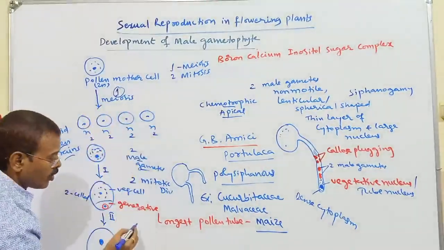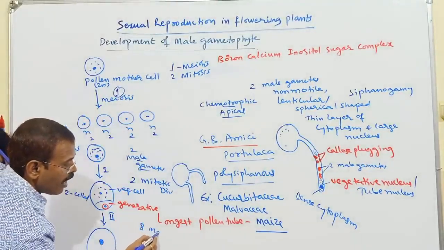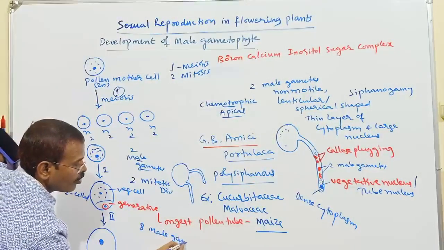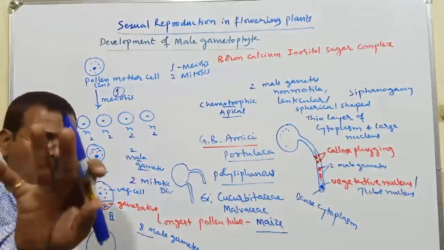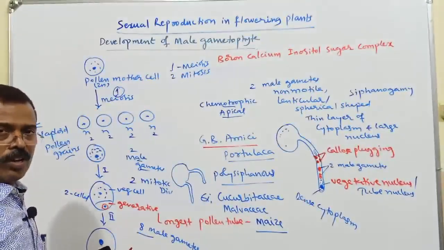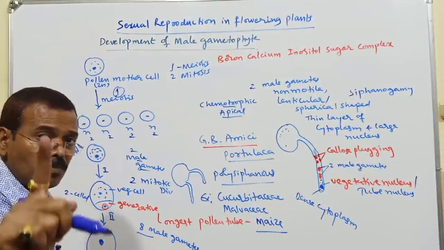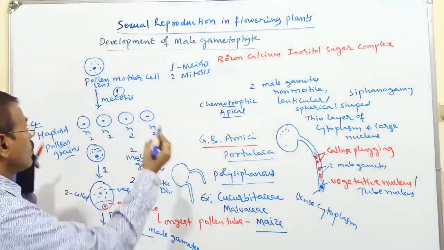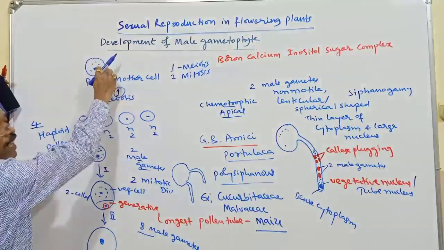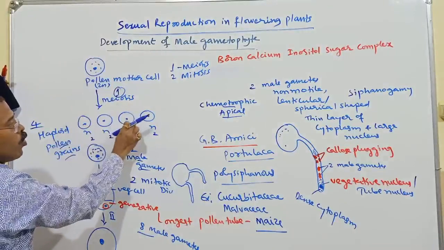So total 8 male gametes can be produced from 4 pollen grains. These 4 pollen grains are produced from a single microspore mother cell. Keep it in mind.